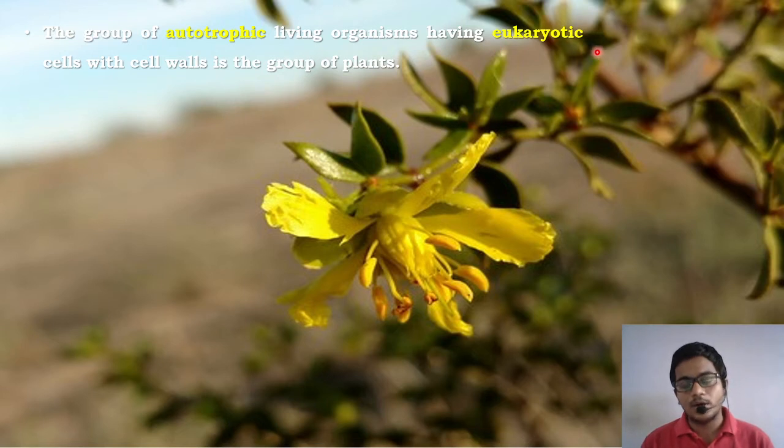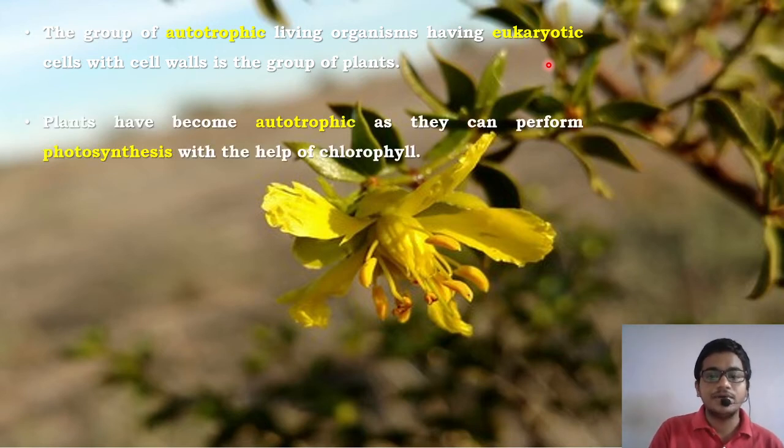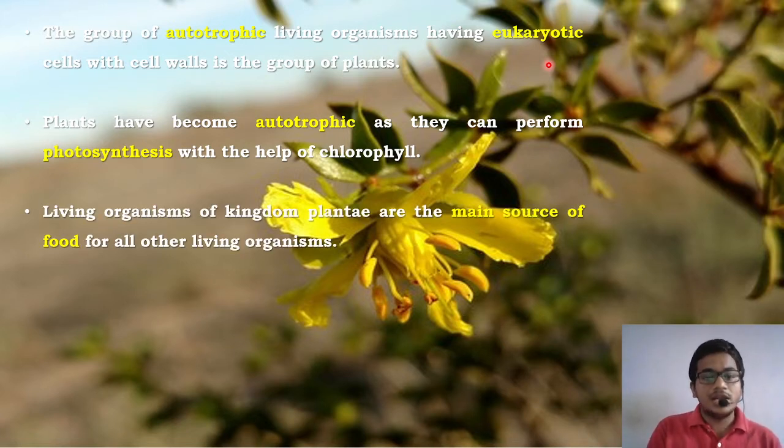Okay, so they prepare their food in their own bodies, hence they are autotrophic. They have eukaryotic cells, well-developed cells. They also contain a cell wall, and hence they are classified under kingdom Plantae. Plants have become autotrophic because they can perform photosynthesis with the help of chlorophyll, which I explained earlier. Living organisms classified under kingdom Plantae prove to be a main source of food for other kingdoms, whether it be kingdom Animalia or kingdom Fungi. Plants prove to be a food source for these kingdoms.